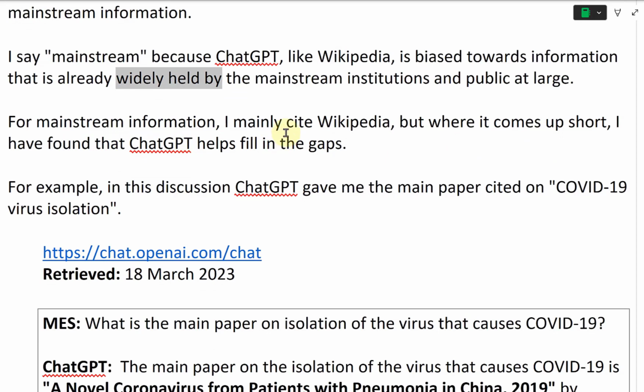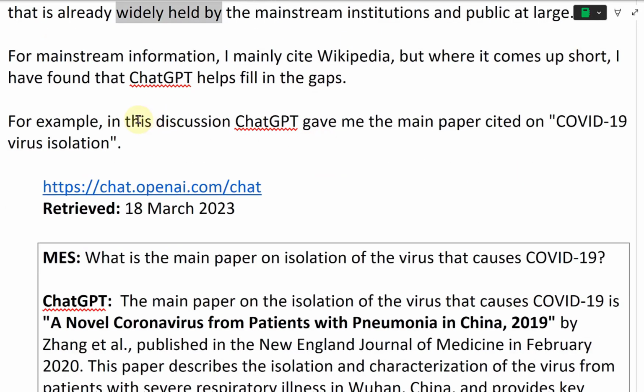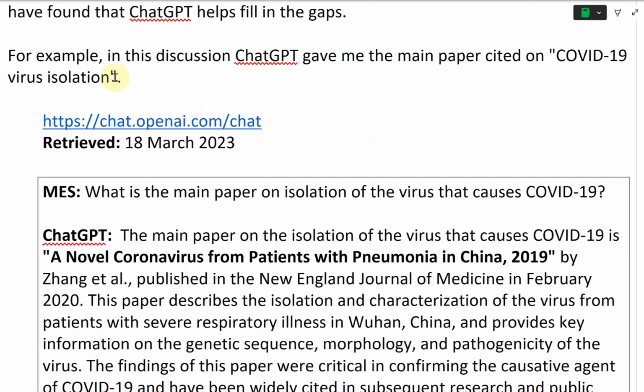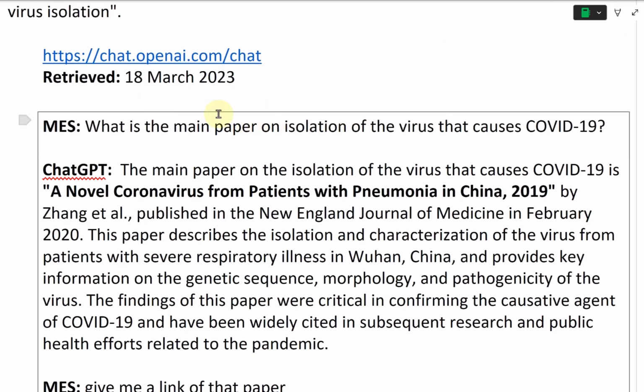For mainstream information, I mainly cite Wikipedia, but where it comes up short, I have found that ChatGPT helps fill in the gaps. For example, in this discussion, ChatGPT gave me the main paper cited on COVID-19 virus isolation. All right, so here if you go to chat.openai.com/chat, you can sign in or make an account. I just signed in with my Google account. And here's the question I asked.